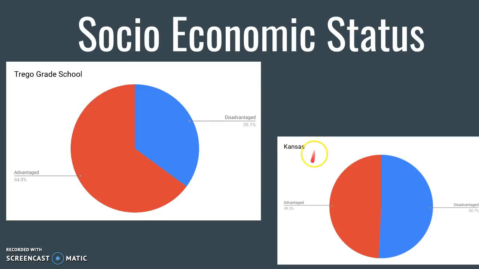For Kansas, though, we have 49.3% that are advantaged and 50.7% that are disadvantaged. That is quite the difference when you're comparing Kansas to Trigo Grade School. So in this sense, we actually have a greater population that aren't needing quite as much assistance in this area.